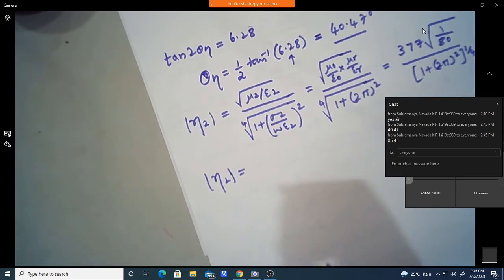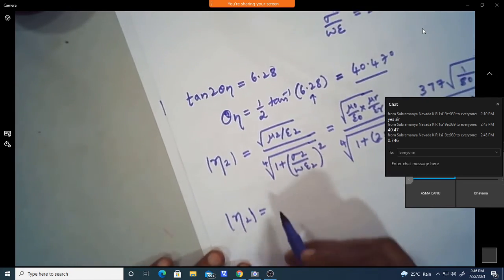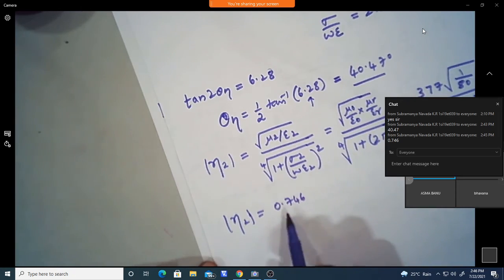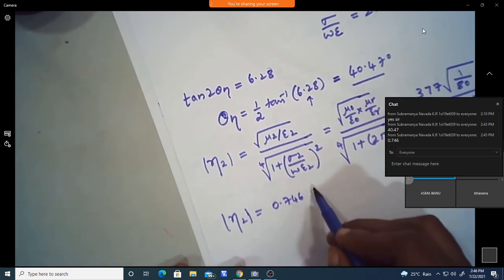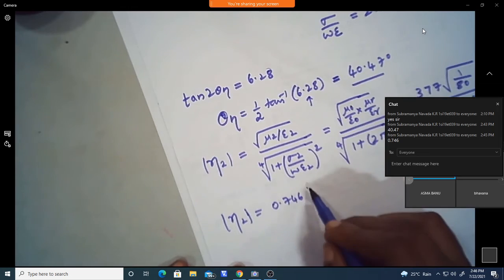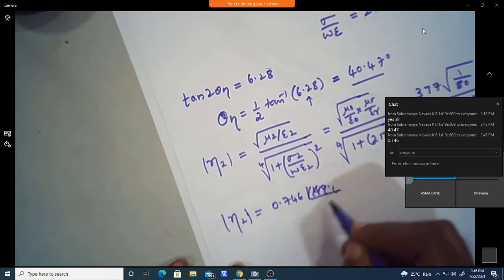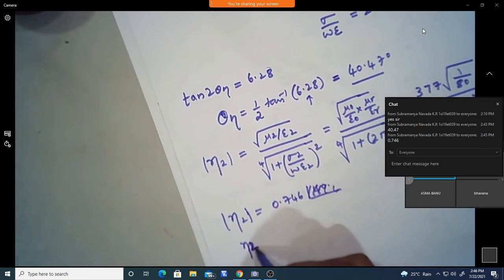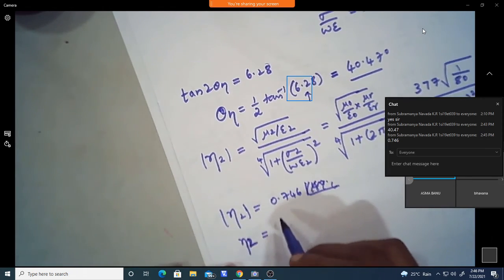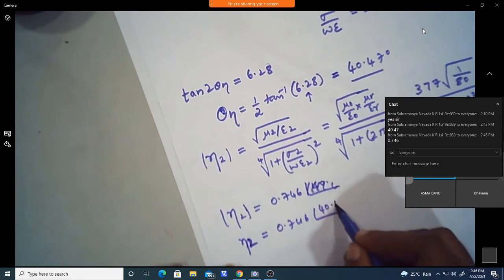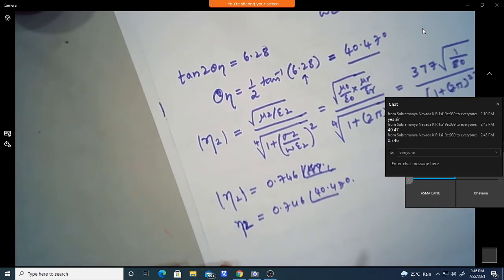Point 746. So eta 2 magnitude 0.746. Just check once. Okay, 0.746, at an angle 40. So this is a magnitude. If I write only eta 2, both the magnitude and the angle: it is 0.746 at an angle 40.47 degrees.